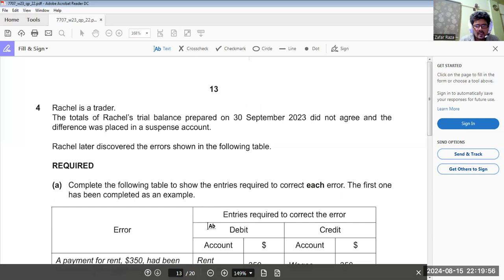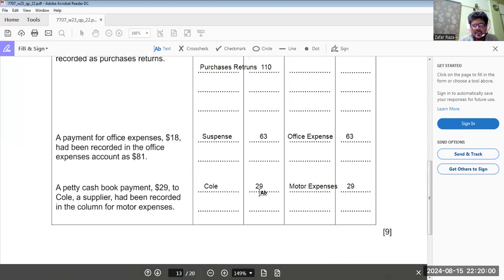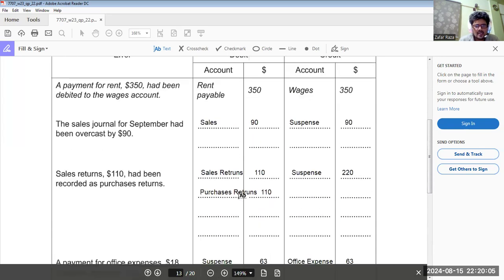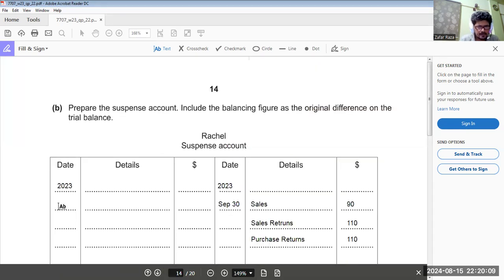Then suspense is going to be debited by 63. The reason was office expenses. Okay, that was 63.